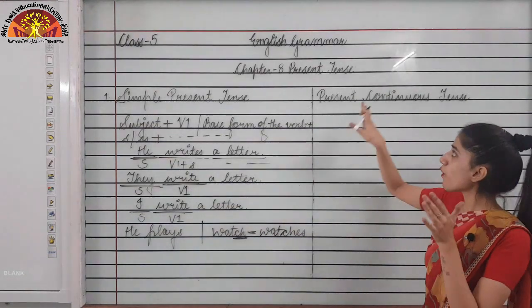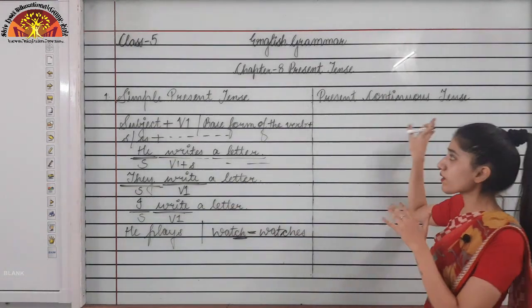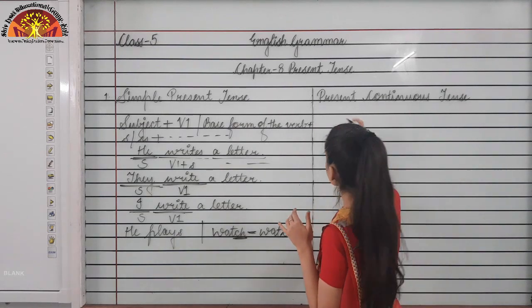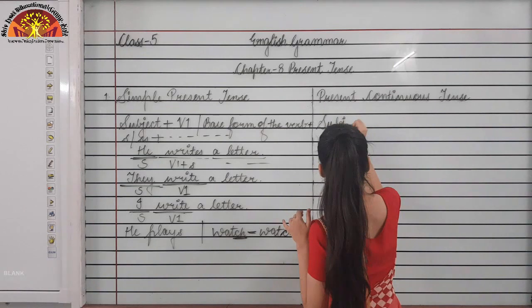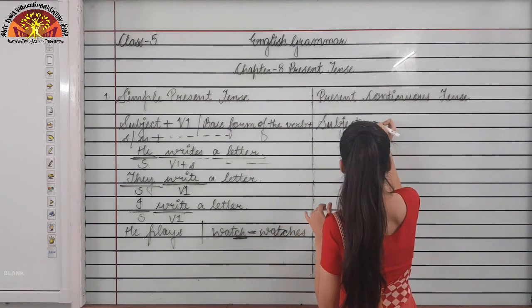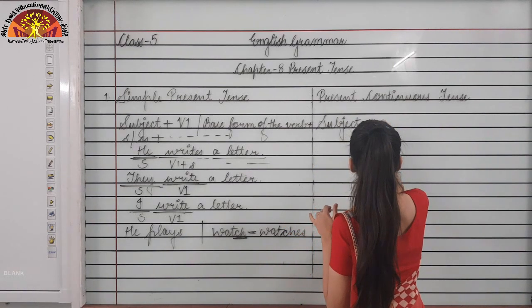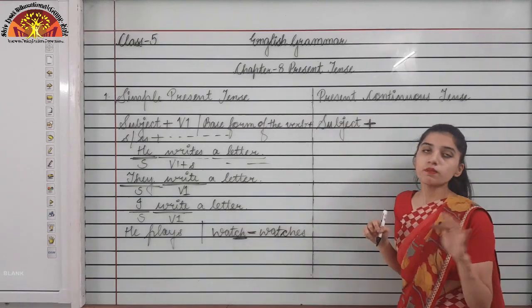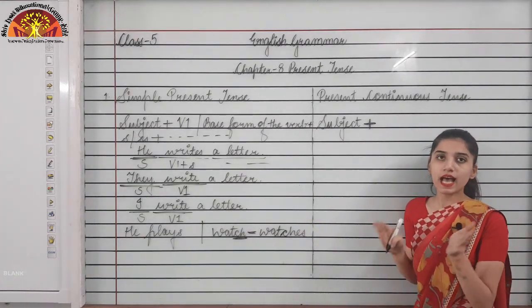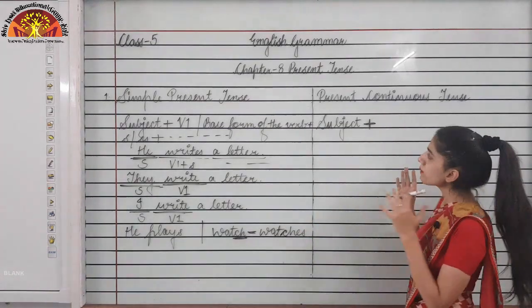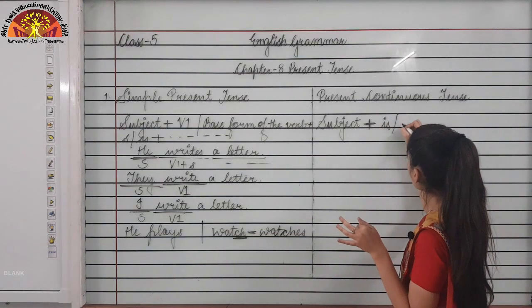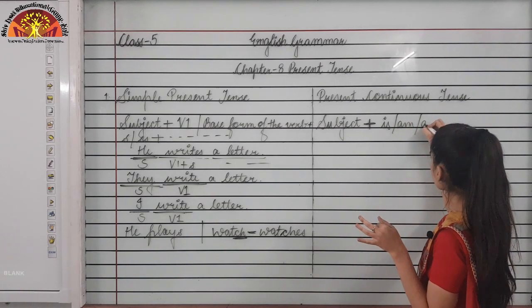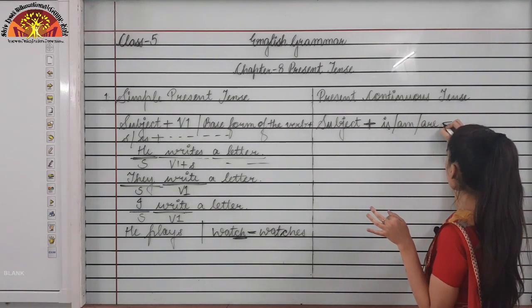Okay, the structure for present continuous tense is, now look on the board, subject followed by the be form of the verb. Now be form of the verbs are what? Is, am, are. So in present continuous tense we will be just using is, am, are.